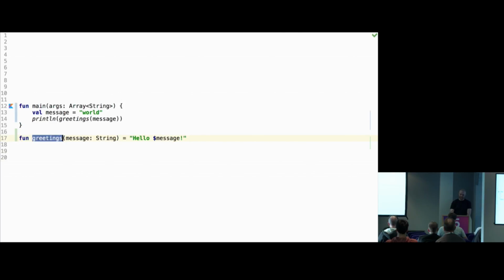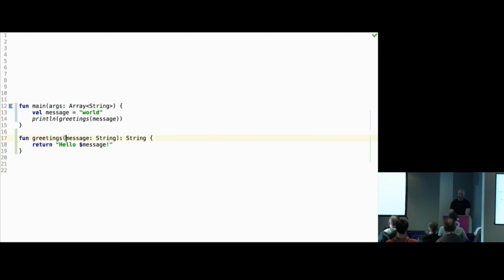So this is a greetings function, which takes a message of type string. And this is the full syntax: the more familiar curly braces, and then return and this string. But there is also an expression body, just like C#. If it's one expression, you can drop the return type like this. This is similar to C# 7, I think, expression body.